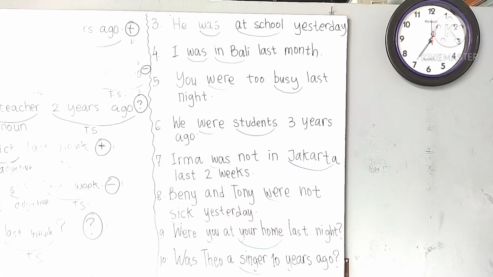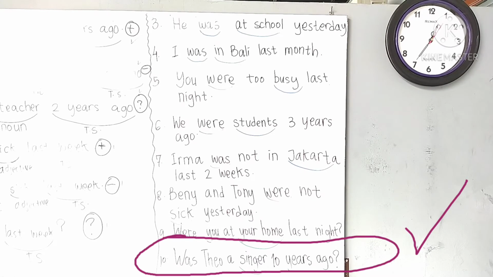And number 10, it's the last example. Was Theo a singer 10 years ago? Right. Theo belongs to he. So you have to use was here. Was. Right? Was Theo. That's it.